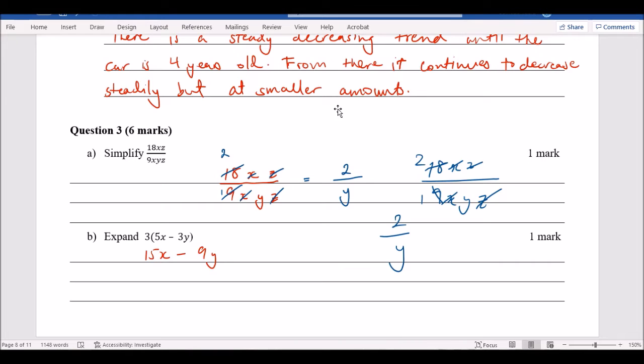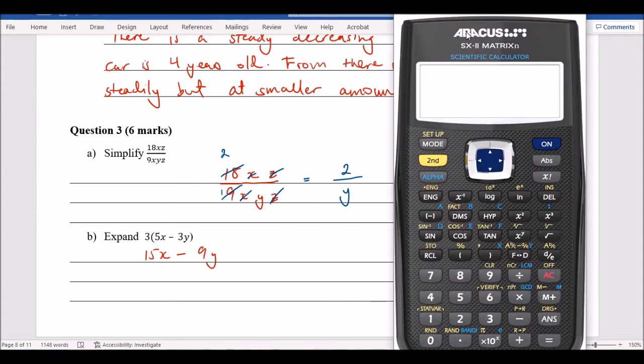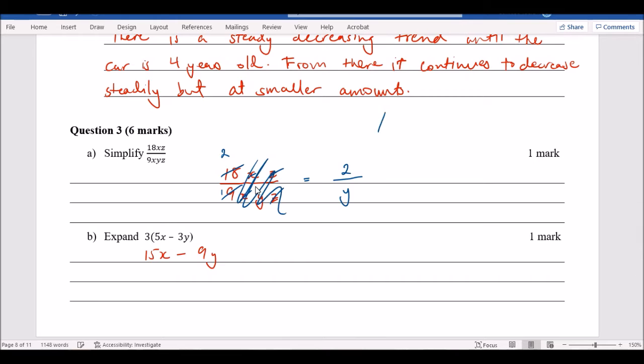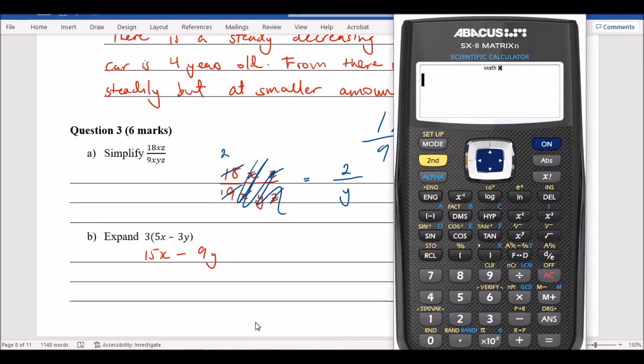Alright, cool. I think one way you can work this out on your calculator, sorry, you can just copy that there. On your calculator, if you're confused, say you got a fraction like 18 over 9, if you just ignore all of the letters for now, and you just have 18 over 9, if you put it on your calculator, it'll actually give you the answer. So if you go fraction 18 over 9, it's 2.